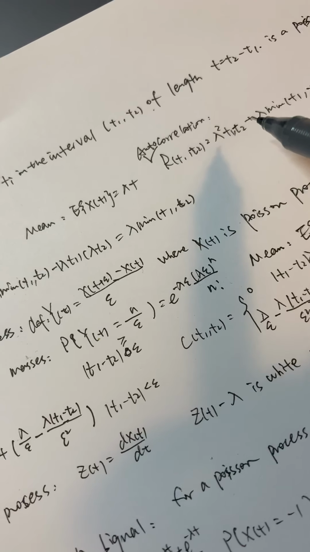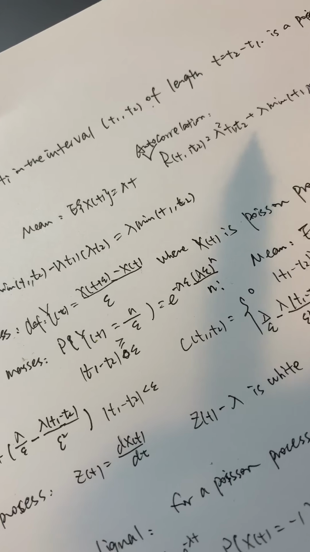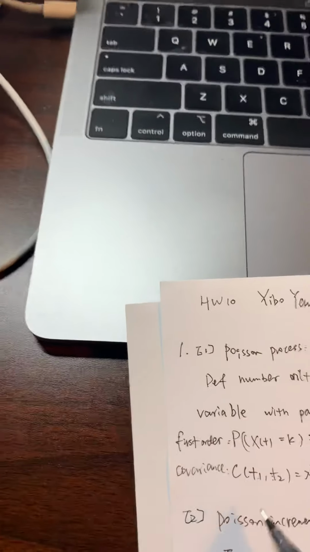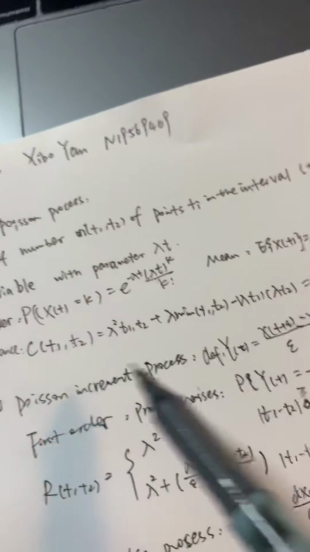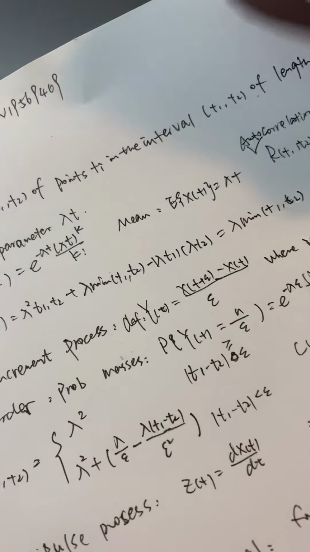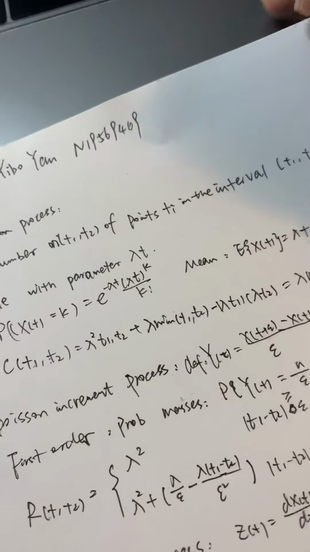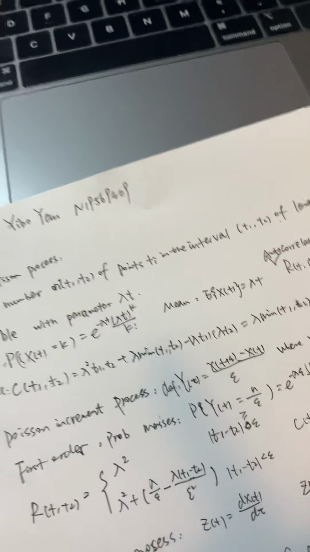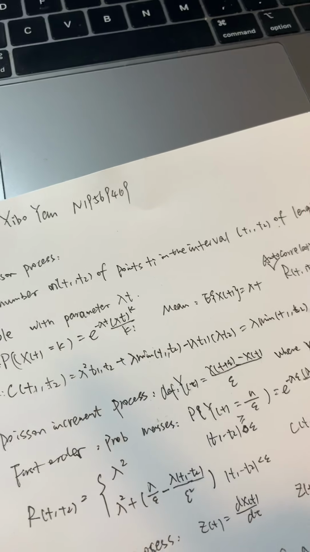The autocorrelation is lambda squared t1 t2 plus lambda multiplied by the minimum of t1 t2, and the covariance is lambda multiplied by the minimum of t1 t2. The expectation is linear because if we wait longer, then there will be more buses.